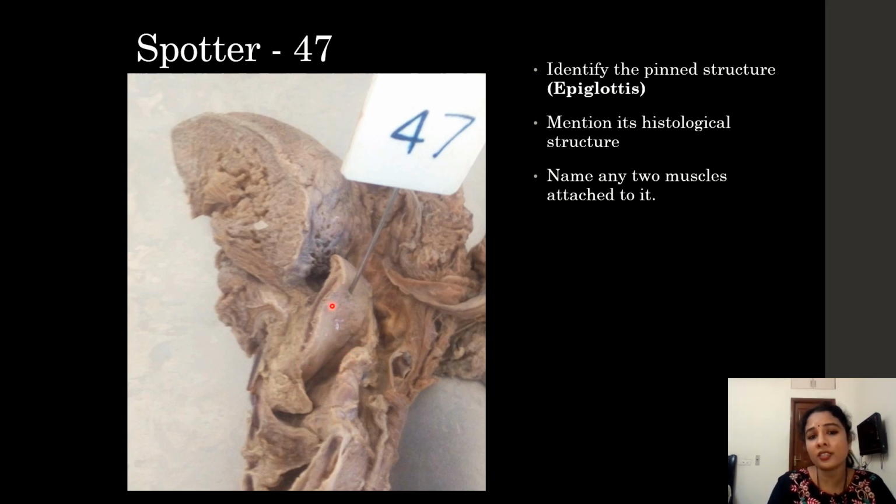Epiglottis is histologically made up of elastic cartilage, and two muscles attach to it. One is the aryepiglotticus muscle, which is a laryngeal muscle, and the other is the thyroepiglotticus muscle. So the aryepiglotticus muscle and thyroepiglotticus muscle are the two muscles attached to the epiglottis. And we can see the root of the tongue also attaches to the epiglottis.